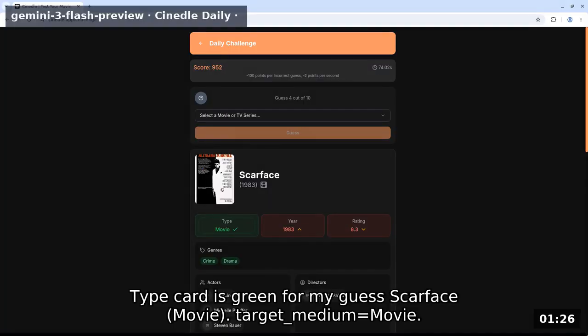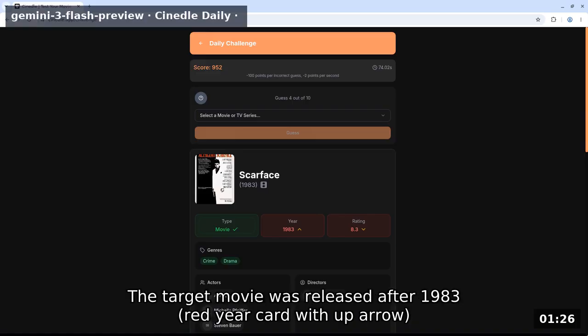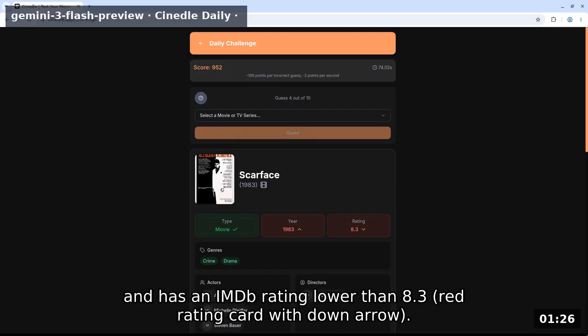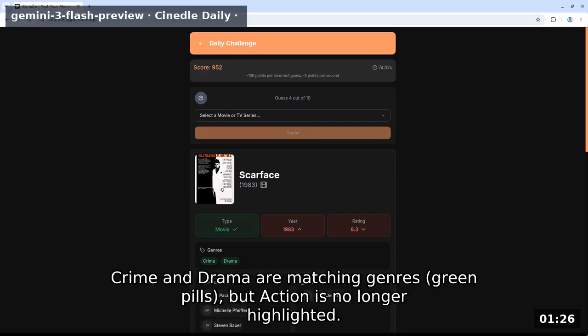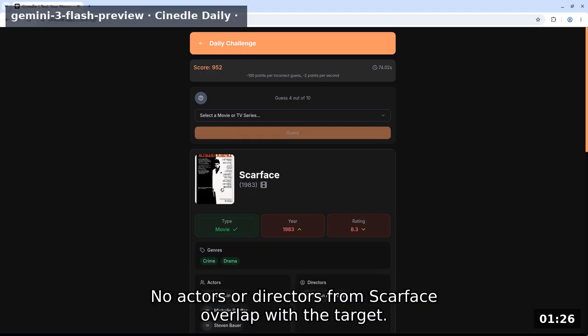Type card is green for my guess Scarface movie. Target medium equals movie. The target movie was released after 1983. Red year card with up arrow, and has an MBB rating lower than 8.3. Red rating card with down arrow. Crime and drama are matching genres. Green pills, but action is no longer highlighted. No actors or directors from Scarface overlap with the target.